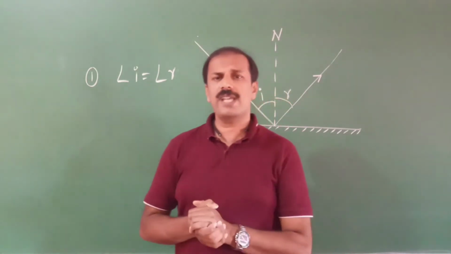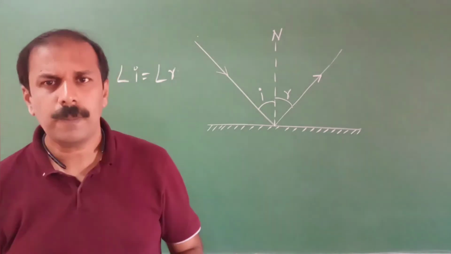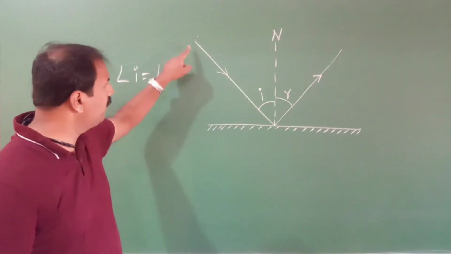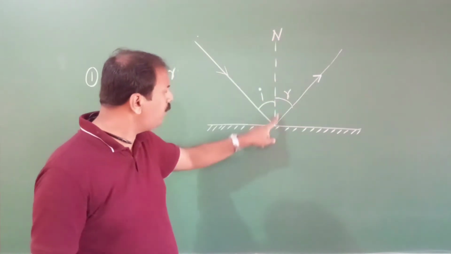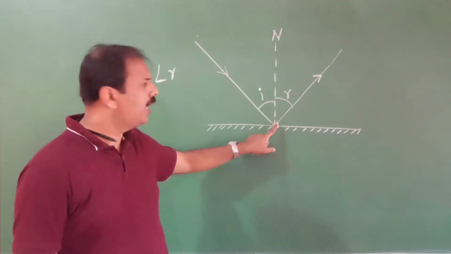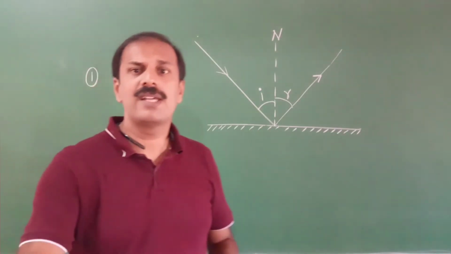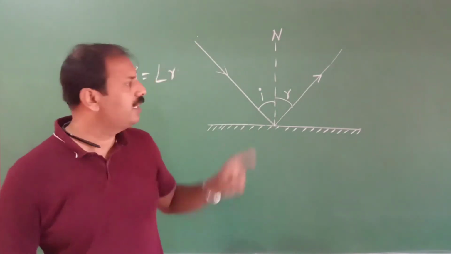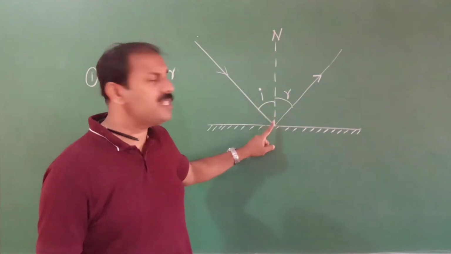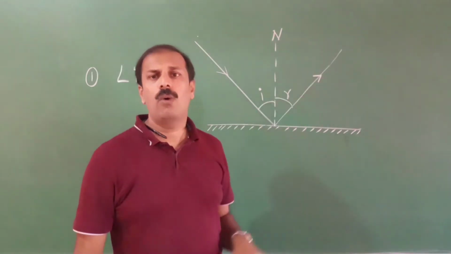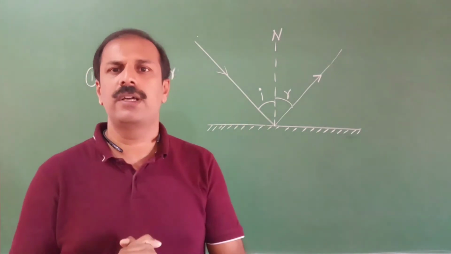Now we will move to the second part. What the second part says is, the incident ray, this one, and the normal at the point of incidence, this one, and the reflected ray, all will lie in the same plane. The incident ray, the normal at the point of incidence, and the reflected ray, all these will lie in the same plane. That is the second part.